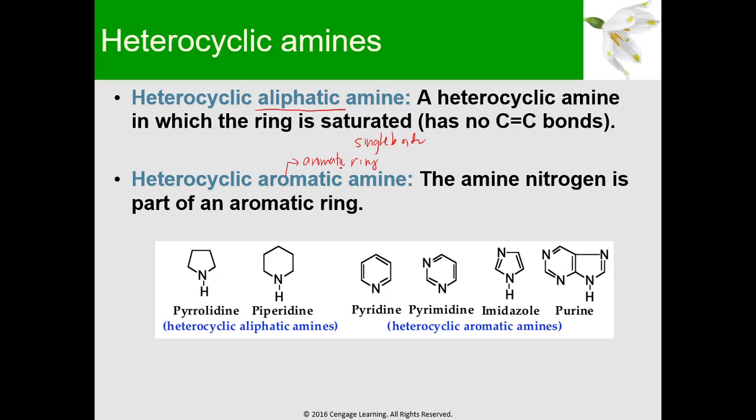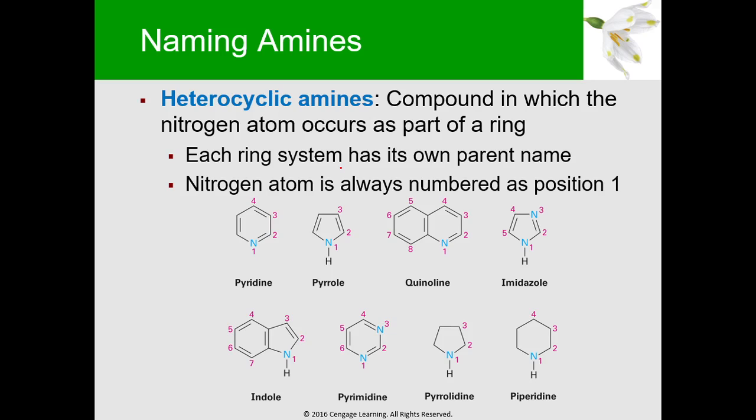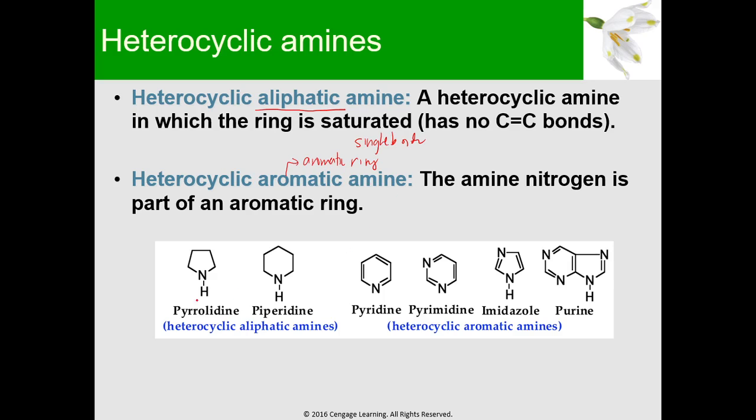So, dun sa example natin kanina, meron dyan na aliphatic at meron tayo na aromatic. So, anong mga nakikita lang natin dito na aliphatic? Ang aliphatic lang dito is itong dalawa, pyrrolidine and piperidine, kasi walang double bond. So, pyrrolidine and piperidine, these are heterocyclic aliphatic amines. And the rest are aromatic amines, heterocyclic.